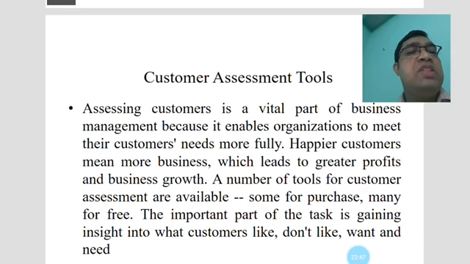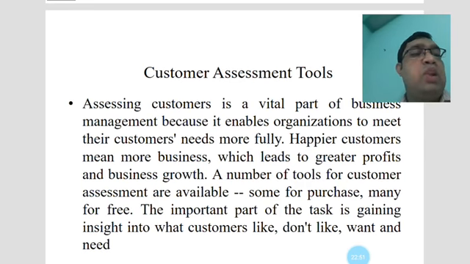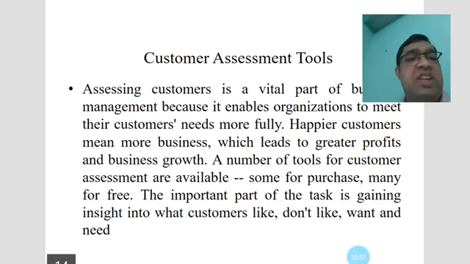More business will be found from this type of product, which leads to greater profit and business growth. A number of tools for customer assessments are available. Some are for purchase, and many are free. Some tools you have to purchase, and some tools you can take for free, and you use these tools for customer assessments.